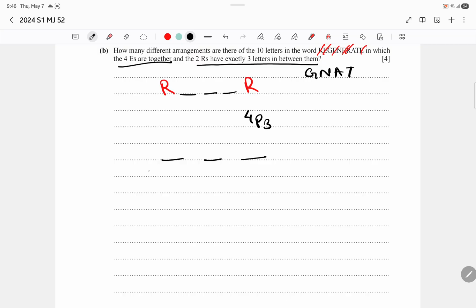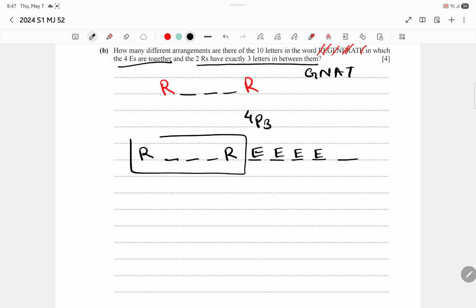So this R, 1, 2, 3. If you consider there's 1 unit over here, the 4 E's are going to be together. Wait, let me just draw this. So R here and R here, 1, 2, 3. Then the E's are together. There's 1 remaining.